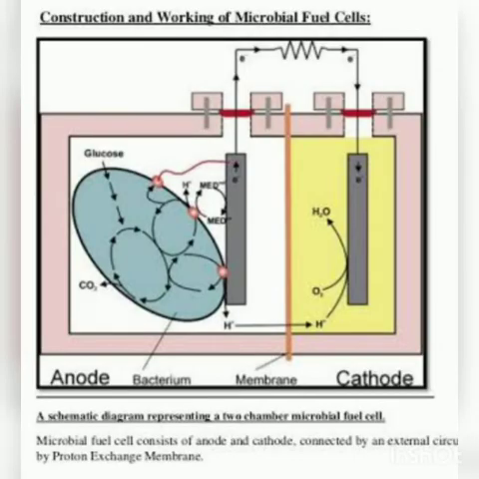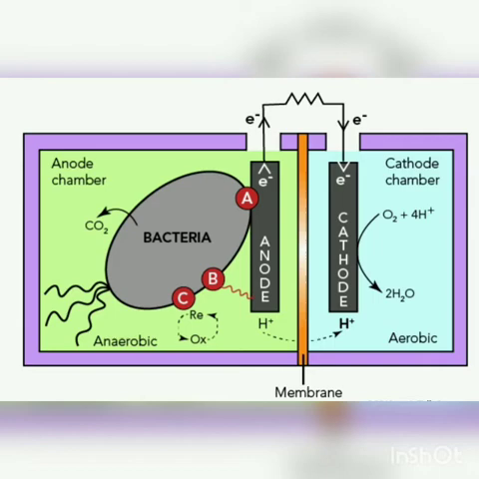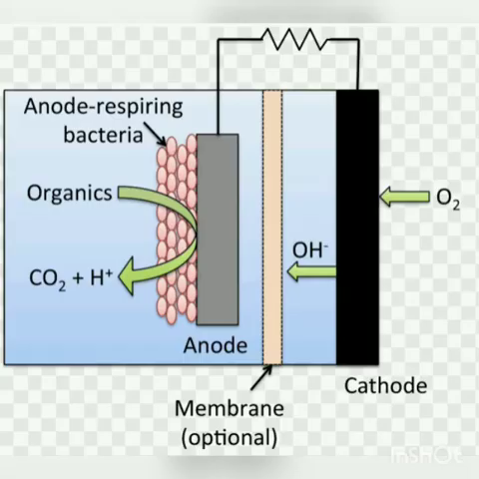Microbes at the anode oxidize the organic fuel, generating protons which pass through the membrane to the cathode, and the electrons pass through the anode to the external circuit to generate current. See, we have seen many cells and batteries. So by using these microbes we can create an electric circuit.